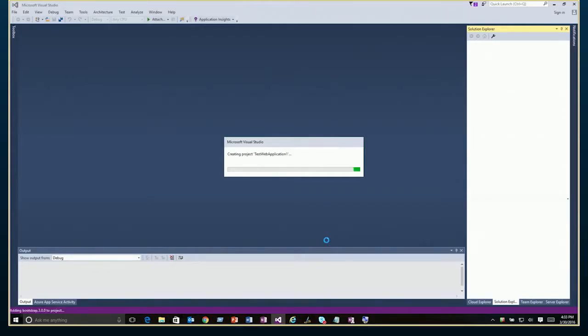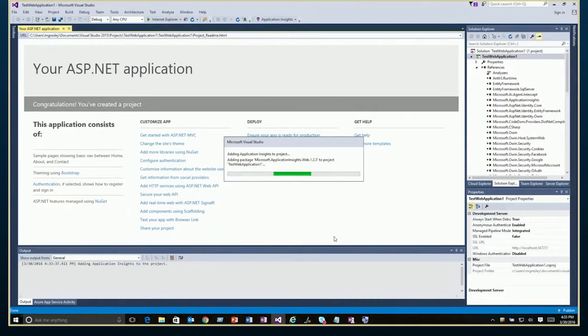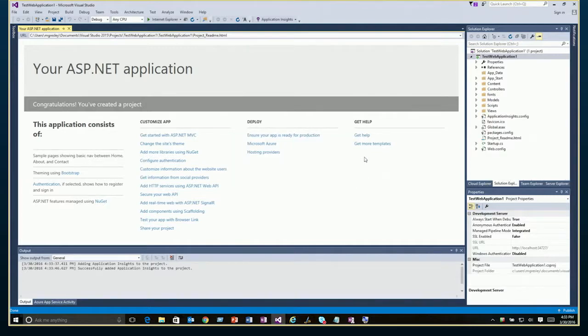This will take just a minute. We'll have a new project with the Application Insights resources already added into it. You can see it's actually doing this step right now. It says adding Application Insights to project. There it is. And in fact, it's very easy to see there's a couple of things here like ApplicationInsights.config. It's right there in our project, and it's all ready to go. At this point, Application Insights will actually locally monitor and create telemetry for my application when I compile it and run it. So let's actually do that.